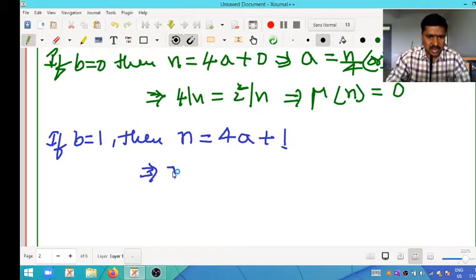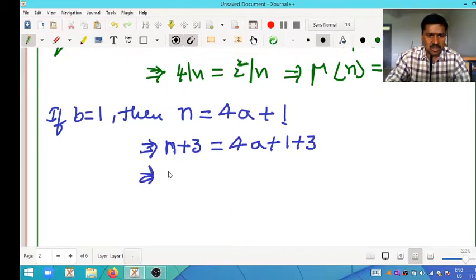So by adding 3 on both sides, n plus 3 is equal to 4a plus 1 plus 3. So this becomes n plus 3 equals 4a plus 4. By taking 4 as common, we get 4 into a plus 1.